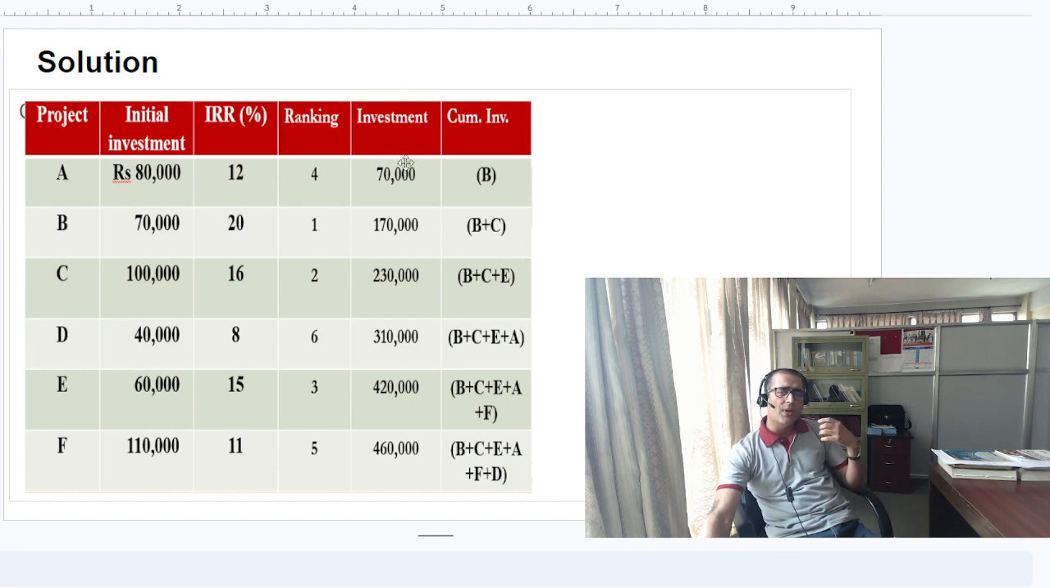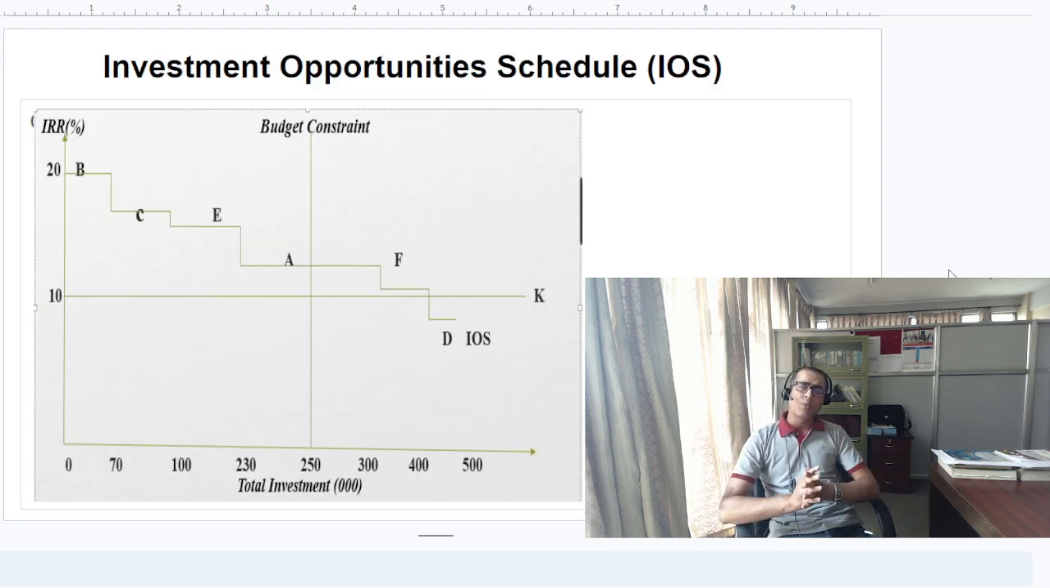The fifth column looks at the respective investment amounts, which we just accumulate based on ranking. Rank 1 is B, which is 70,000. The second project is C, so B plus C is 1,70,000. The next is BCE, and based on this we can find the cumulative investment. Now the important part is, based on this calculation, how could we draw the investment opportunities schedule?